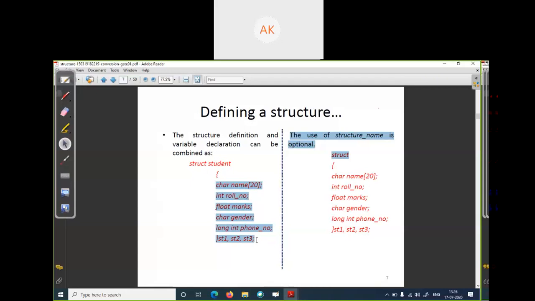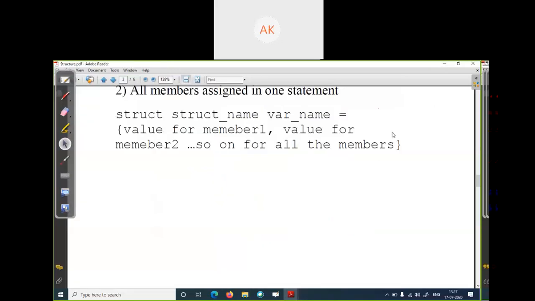Sir, will you send this PDF? Okay, I will share all the PDF and material, but after one or two classes. The complete PDF of the first unit I will share with you when this unit is complete. Okay sir. And any other student, if you have any doubt you can ask, or you can also write in the chat box if not comfortable to speak.